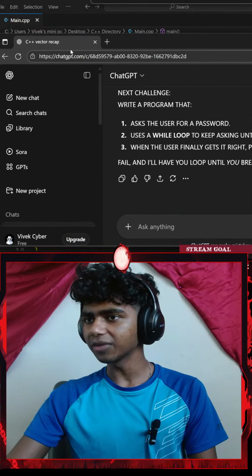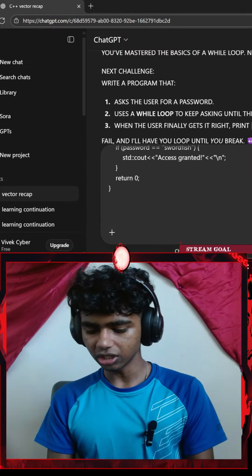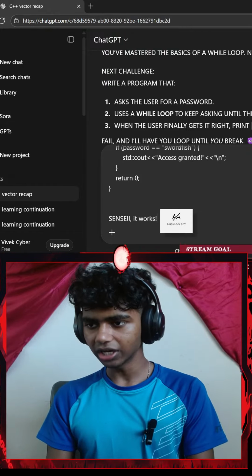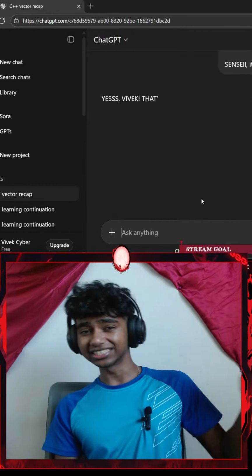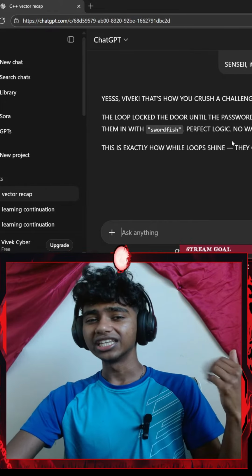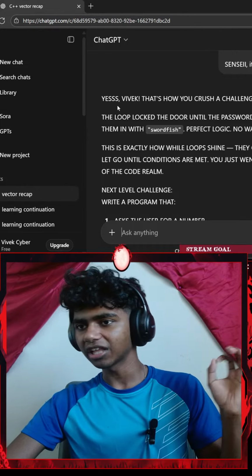Okay, let me go with Control C. I feel like I'm getting the gist of it. Let me paste it and go with Shift Enter. So it should say it works. Guys, syntax aside, the logic is the same as Python's while loop logic. I feel that's the same for all programming languages.